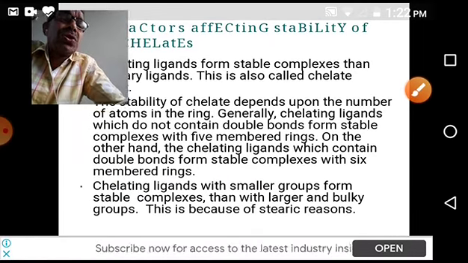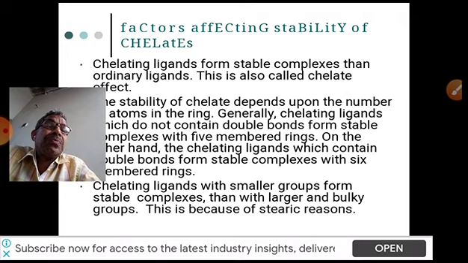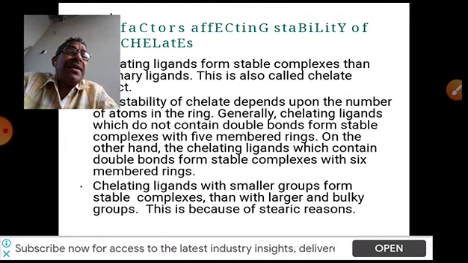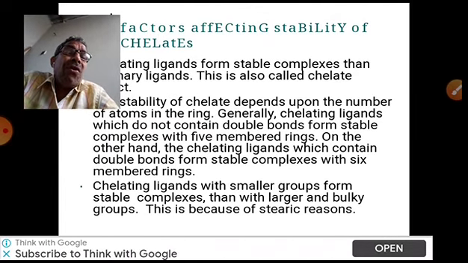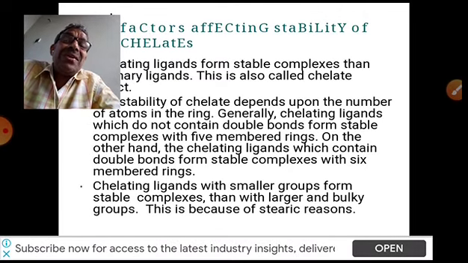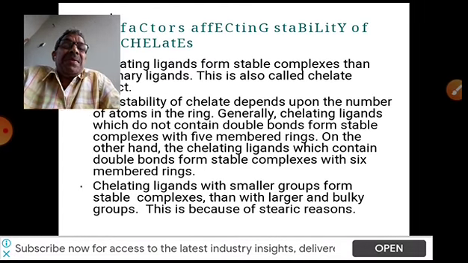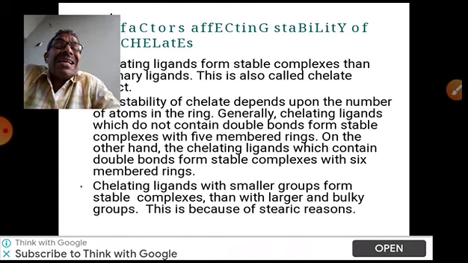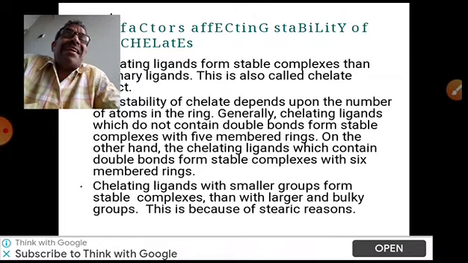Further, the stability of chelate depends upon the number of atoms in a ring. Just now I told you, in chelation we observe a ring structure with the ligands. The central atom forms a cyclic structure with this chelating ligand.